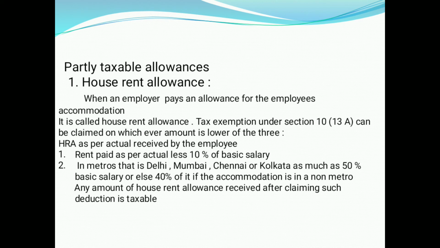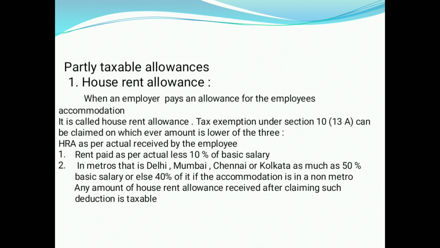Second one, rent paid as per actual less 10% of basic salary. Third one, in metros, that is Delhi, Mumbai, Chennai or Kolkata, as much as 50% of basic salary, or else 40% of it if the accommodation is in a non-metro. Any amount of this rent allowance received after claiming such a deduction is taxable.